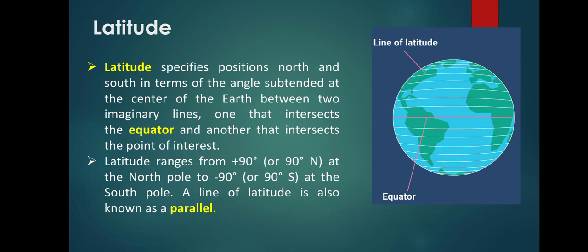These lines of latitude are known as parallels. They are arranged parallel, but the lines of longitude are slightly converged. They meet at a certain point. So the lines of longitude are not parallel, but the lines of latitude are parallel to each other.